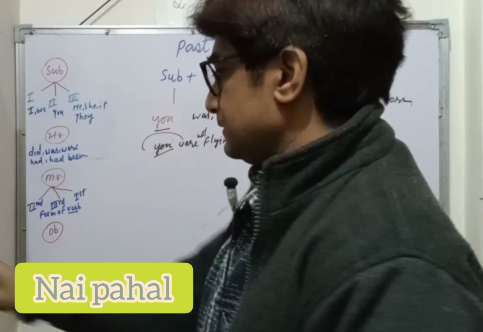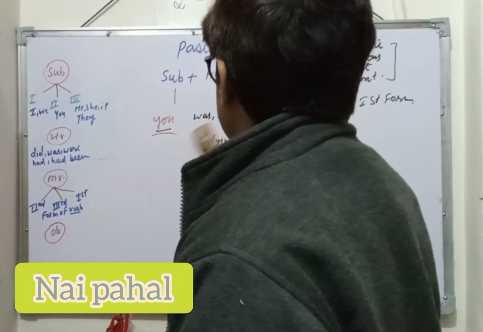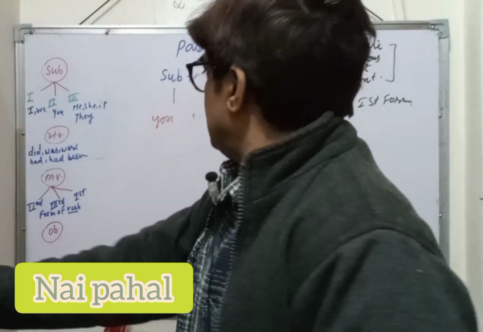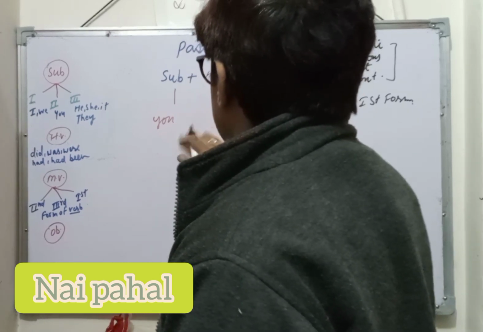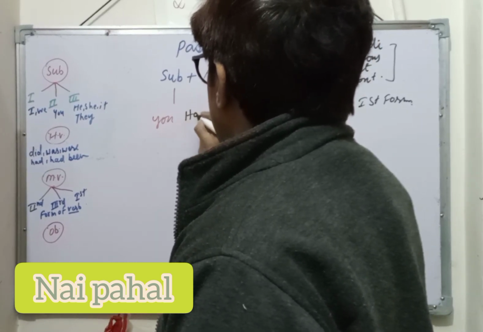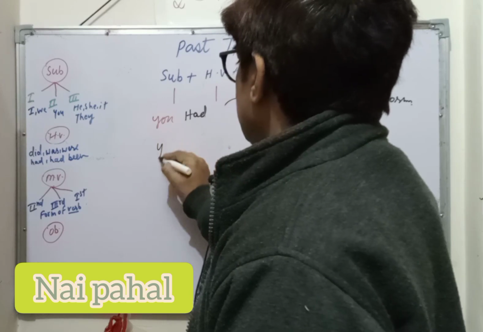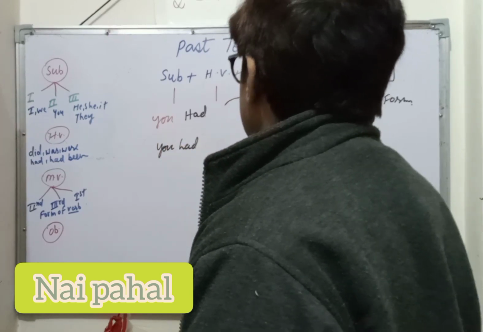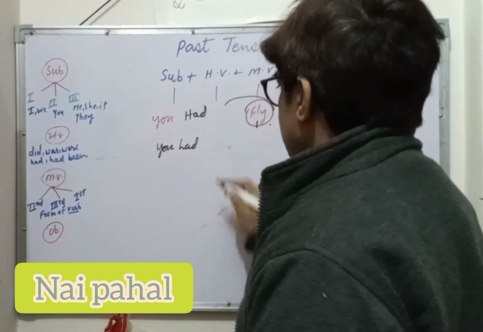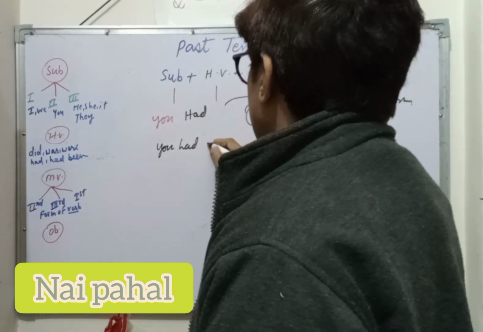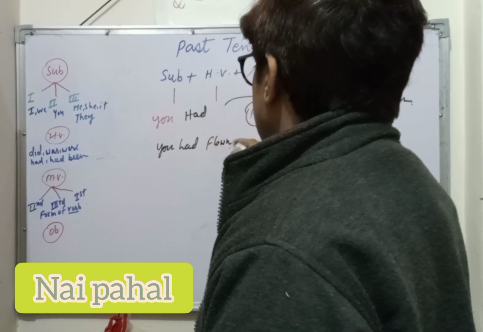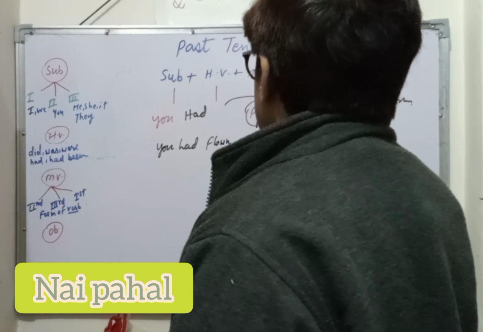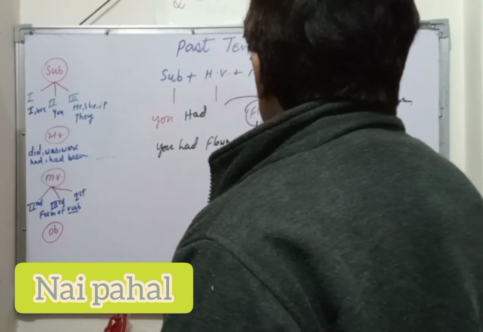In the perfect tense, you will use the helping verb had, then you had fly. This is the main verb in the first form, which you have to change into the third form, flown. You had flown the kite. Very important thing, this is the affirmative sentence.